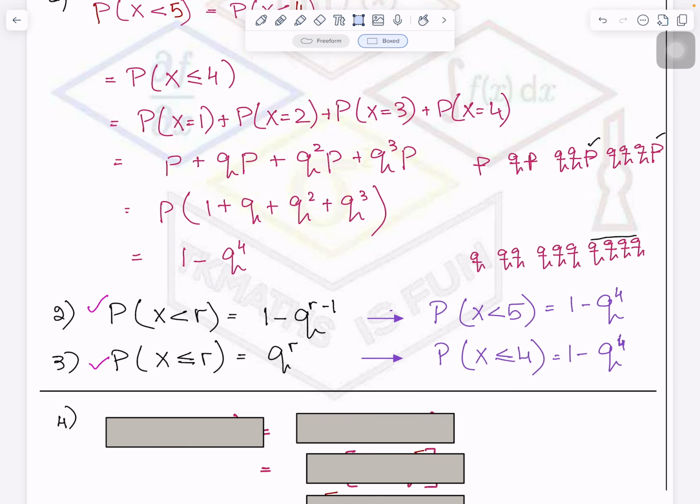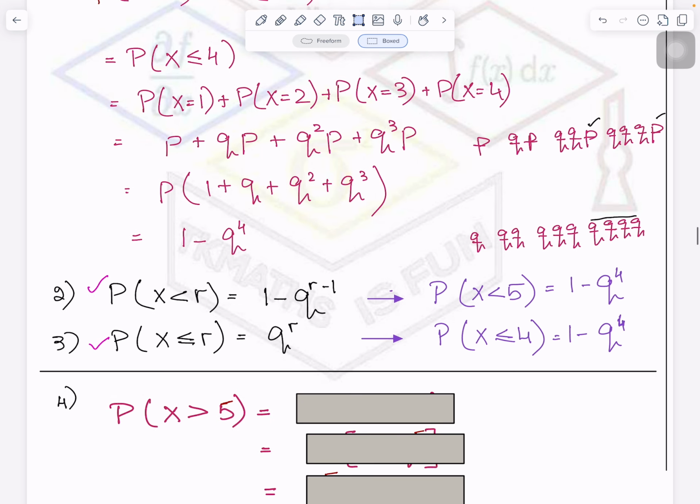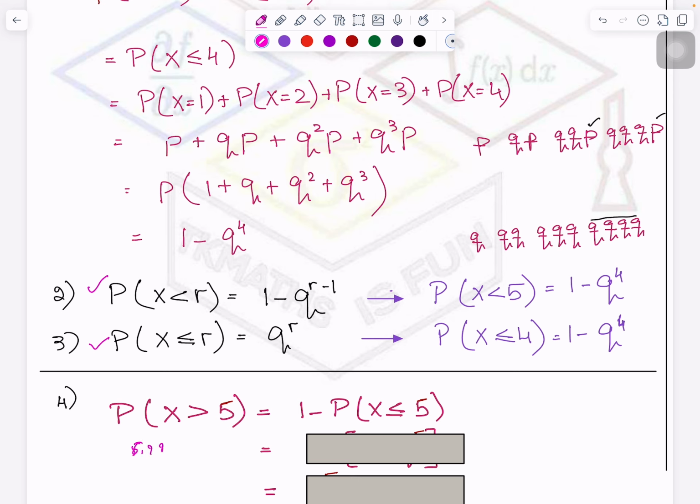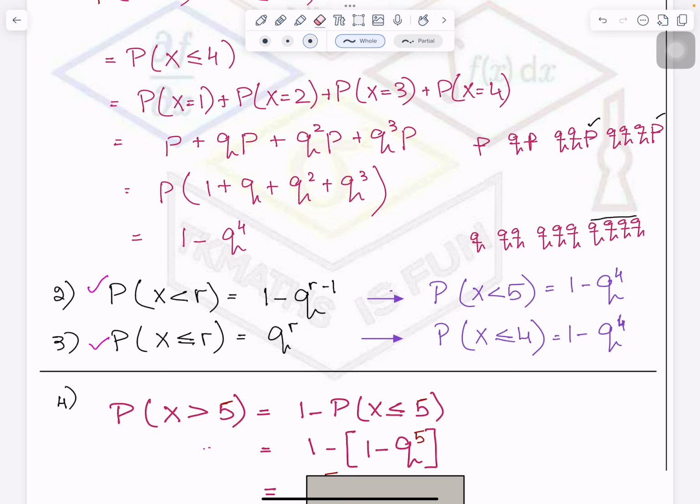Now let's see here. I'm talking about x greater than 5. So how can you write it again? You can write 1 minus probability of x less than equals to 5. Because when you are saying greater than 5, it means you are talking about 6, 7, 8, 9 and so on, right? So when I say 100%, 1 minus probability of x less than equals to 5, it's the same thing, right? This is prerequisite knowledge of probability also. And we have seen the formula for x less than equals to 5 here.